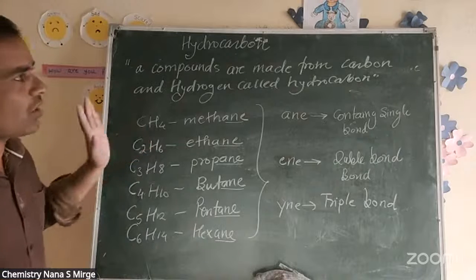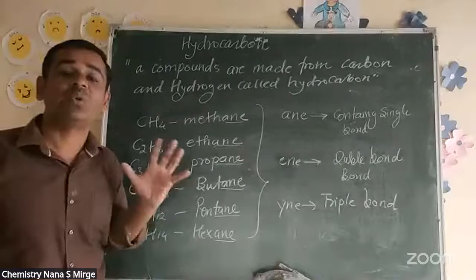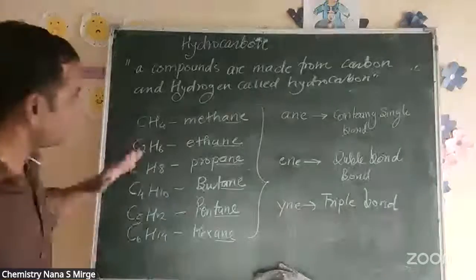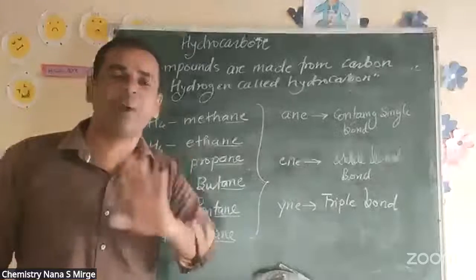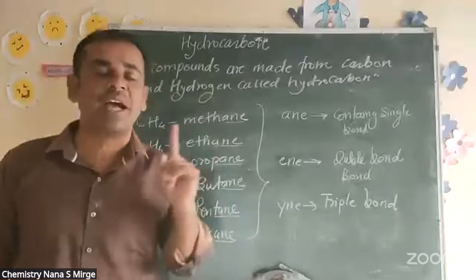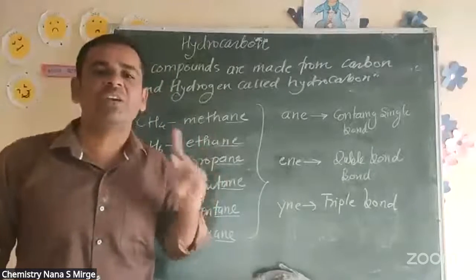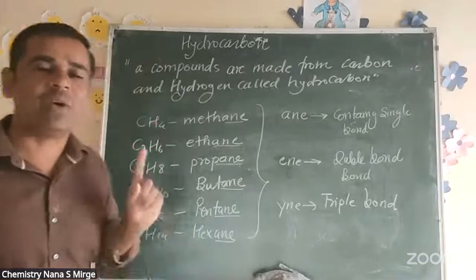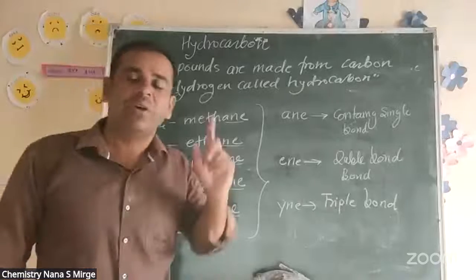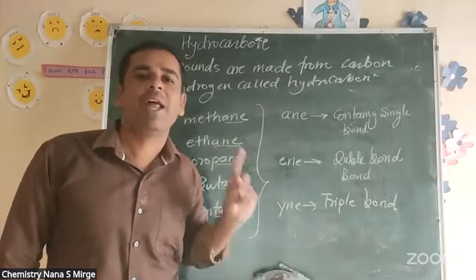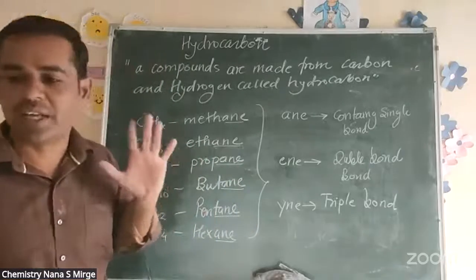So all these are called saturated hydrocarbons. What is called saturated hydrocarbon? Because they have no double and triple bond. उसमें अगर double and triple bond absent है, so we call it saturated hydrocarbon. The compound containing carbon and hydrogen elements, we call hydrocarbon. And the compound containing double and triple bond, we call unsaturated hydrocarbon. And if the compound has no double and triple bond, we call it saturated hydrocarbon.